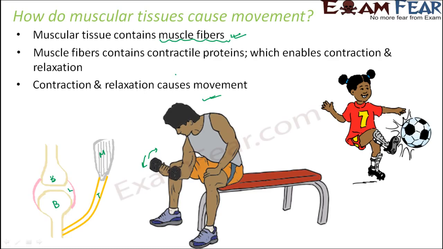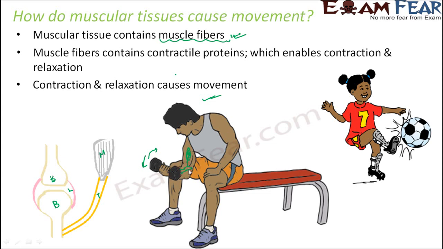Now there are some common junctions where the cells contract as a unit. When one cell contracts, the neighboring cells are also stimulated to contract. For example, here you might have a muscle, and then you have a bone here like this.